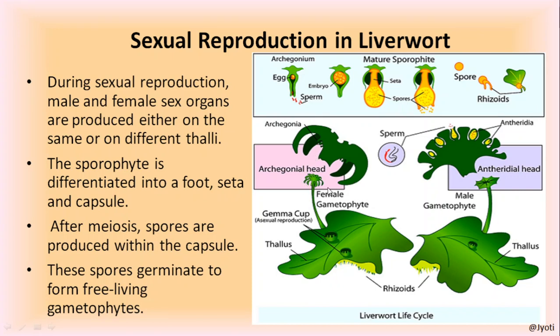The female gametophyte develops the archegonial head, which is a leafy structure, and here the male gametophyte produces an antheridial head. Now this portion is highlighted. Here it is magnified. You can see how the structure is. So this is the male gametophyte. Here you can see these structures are male reproductive structures, called antheridia. These antheridia produce the sperm or antherozoids.